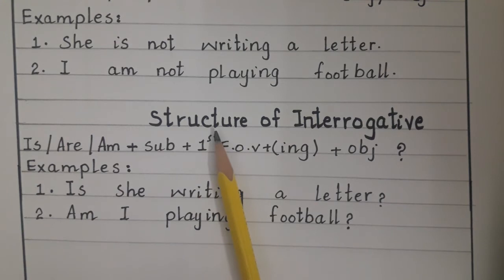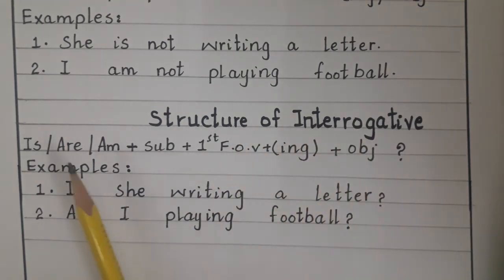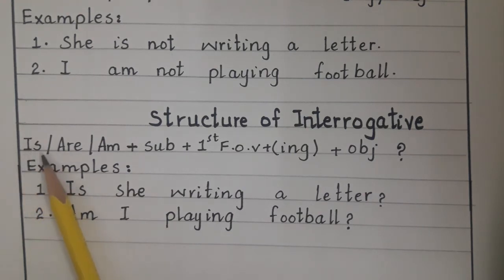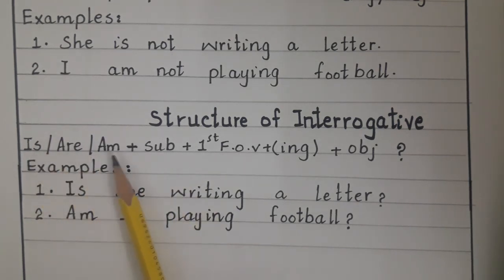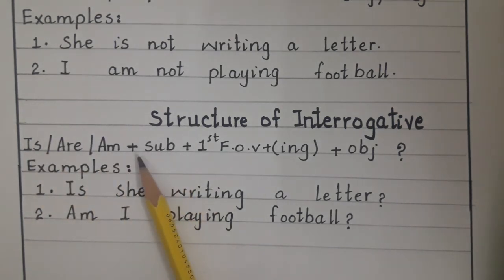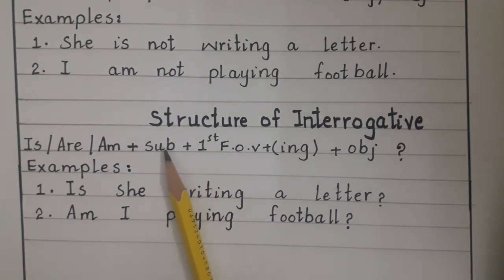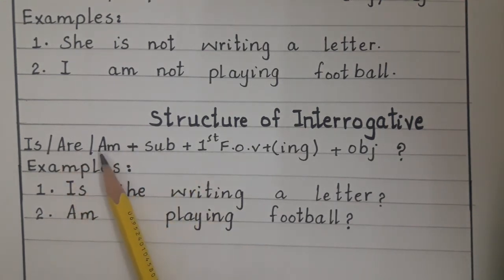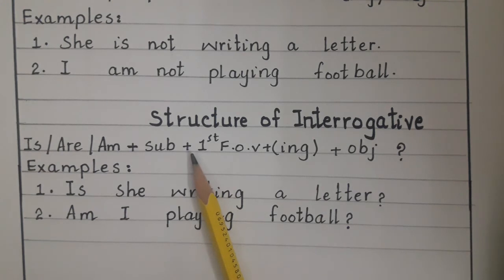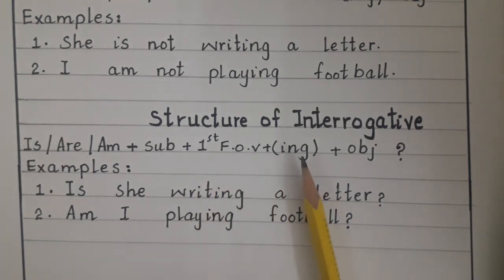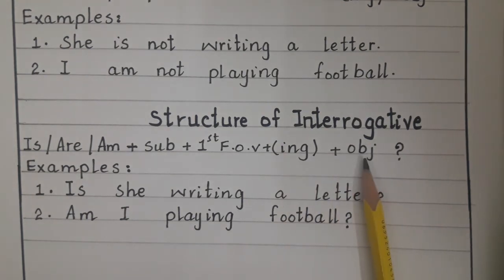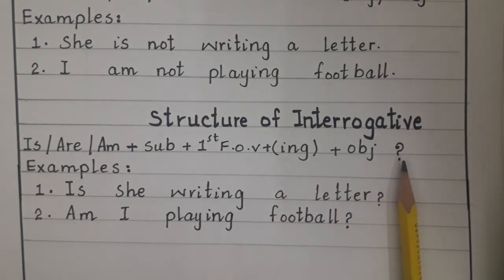Now the structure of interrogative. In interrogative sentences, first of all, the helping verb and then the subject: helping verb is, are or am, and then subject. According to the subject, obviously we choose the helping verb. Then first form of verb plus ing. With the first form of verb, we have to just add ing plus object, and in the end question mark.